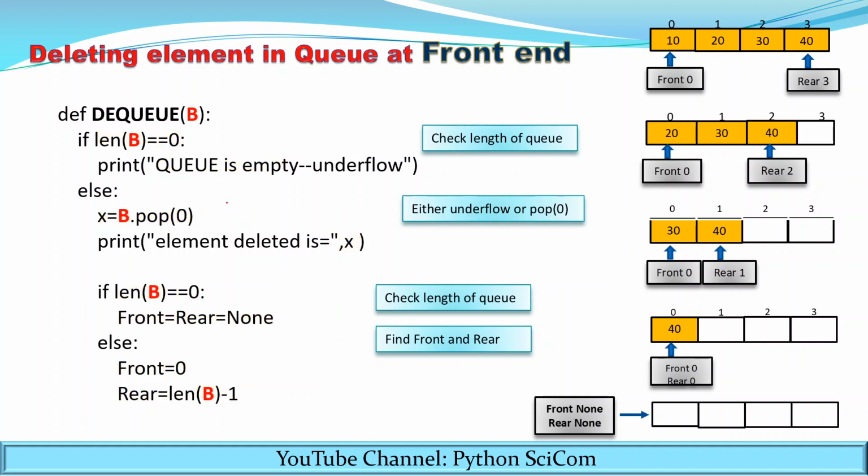Once again see the code. What you have to do is, you have to check the length of the queue, whether it is empty or not. If it is empty, display the message. If it is not empty, delete the element by using the pop function with the index 0. This is very important. Now you can display the deleted element because the pop function returns the deleted element. For finding the front and rear, again check the length. If length of B equals to 0, then the front and rear will be equivalent to null. Else front will be equivalent to 0 and rear will be len of B minus of 1.